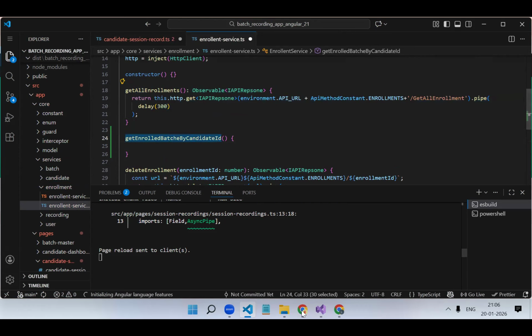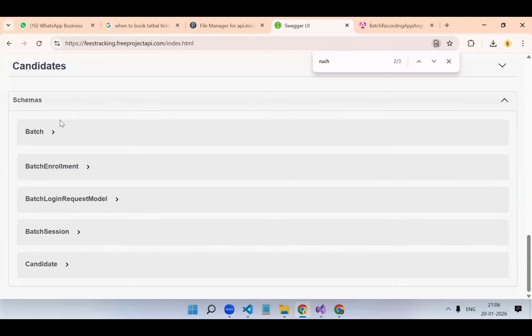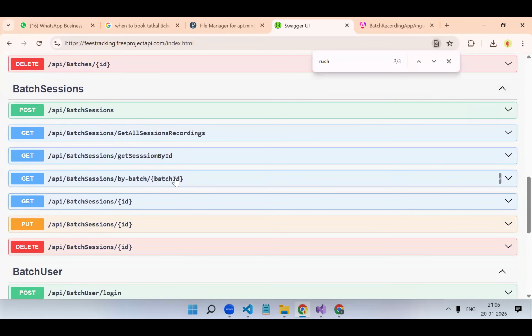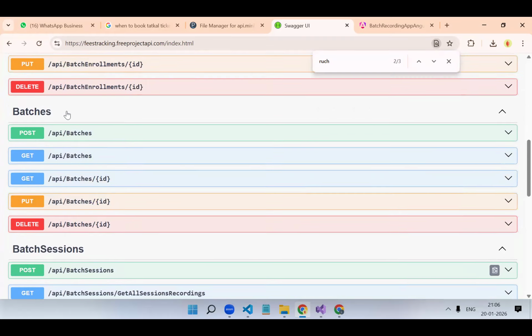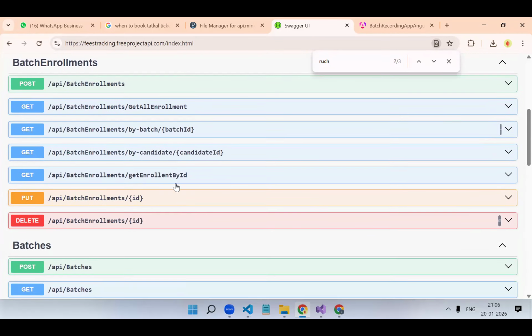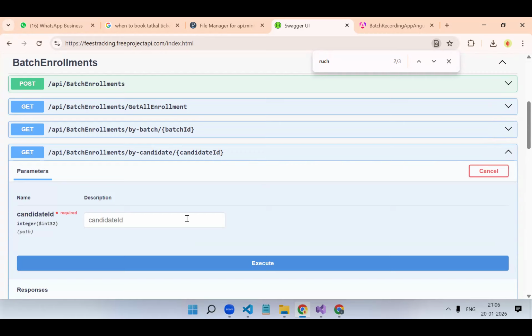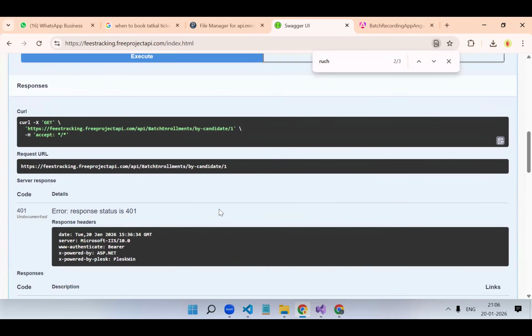Get enrollment by candidate ID. Batch session. Enrollment by candidate ID 1. This was a URL.